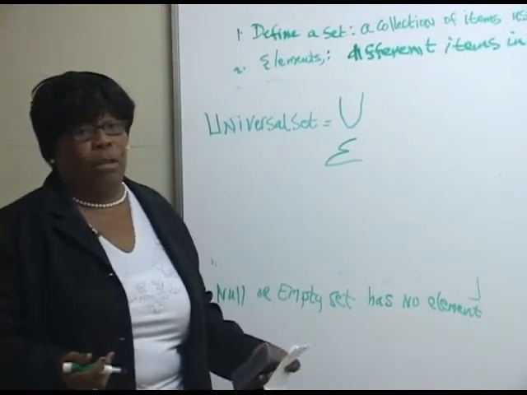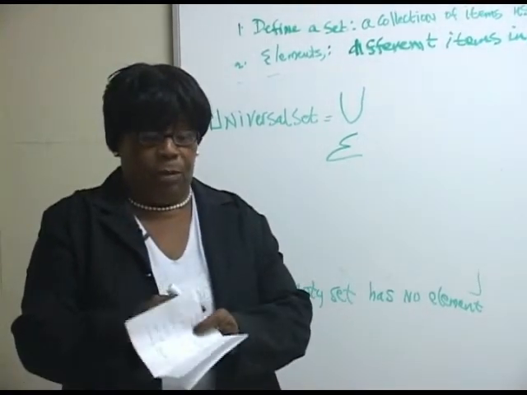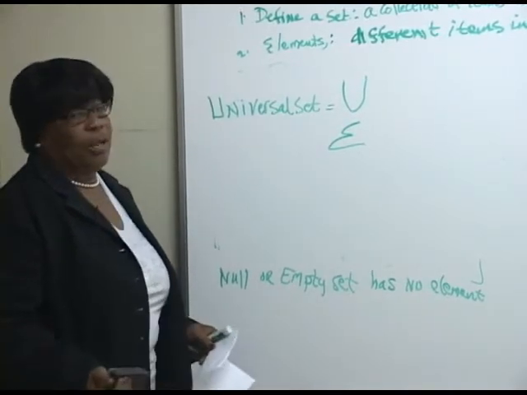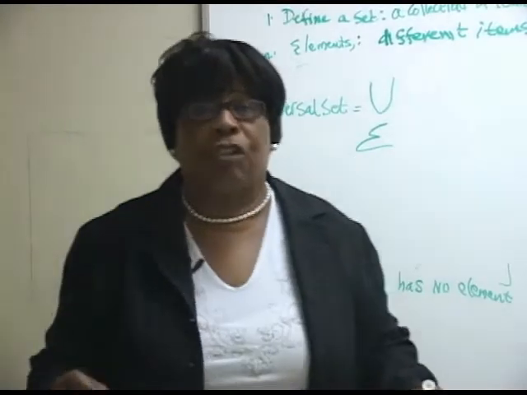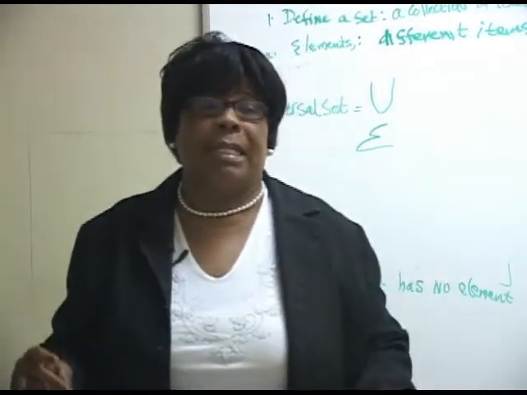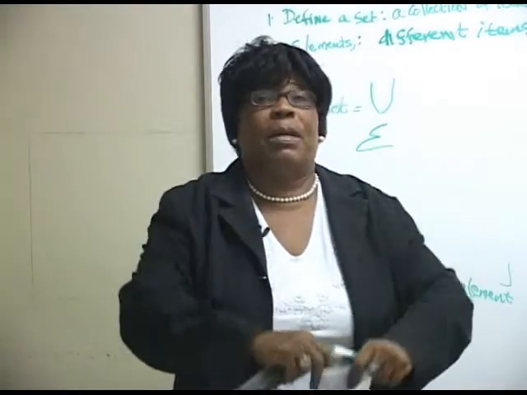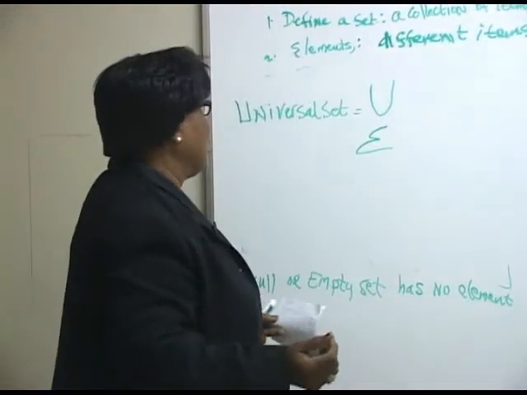But usually for most of the writers and the textbooks that we have been using, we use U to represent our universal set. And the universal set for any specific set under discussion is exactly what it signifies, in the sense that universal means we're talking about everything in this particular set.